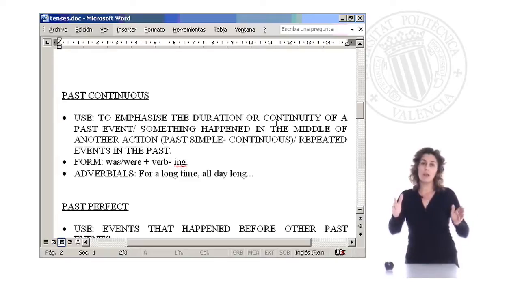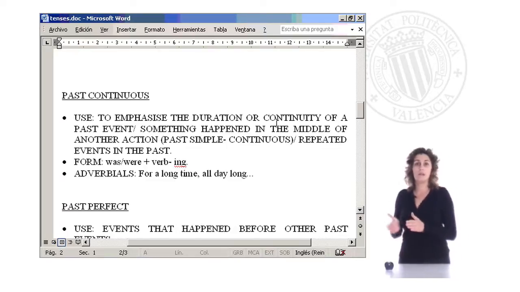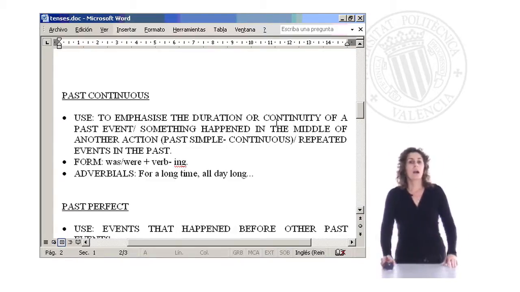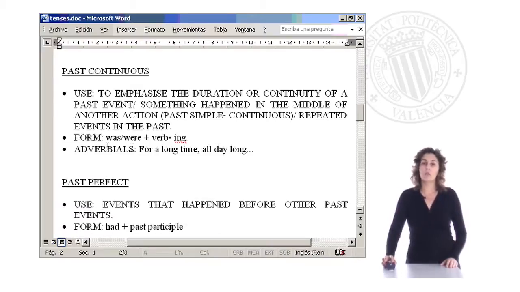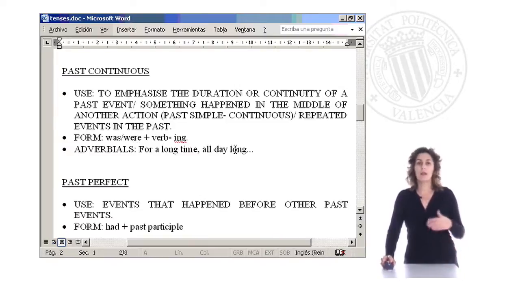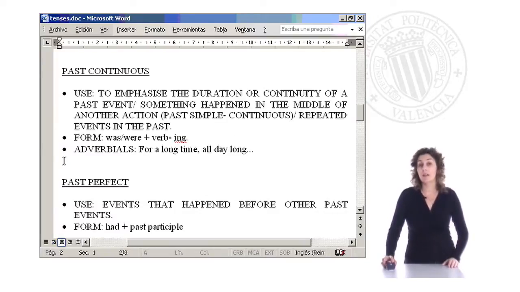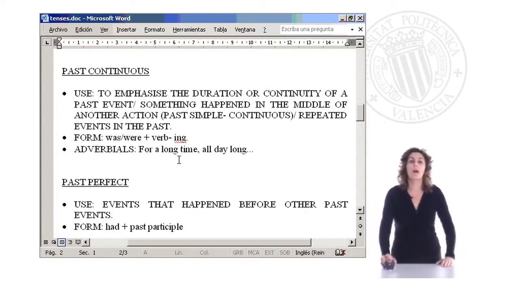Past continuous action, I was listening. The action which interrupts, arrived. You arrived. Okay? The form, as I just told you in the example, is was, were plus the verb in -ing form. I was listening, I was speaking, you were arriving, or you were playing tennis, etc. And the adverbials, as you suppose, are for a long time, because we are talking about a long period of time in the past, etc.